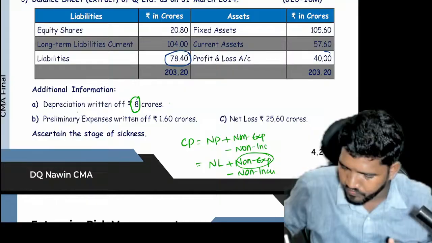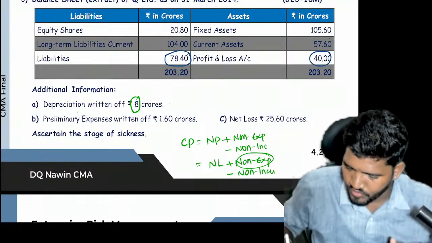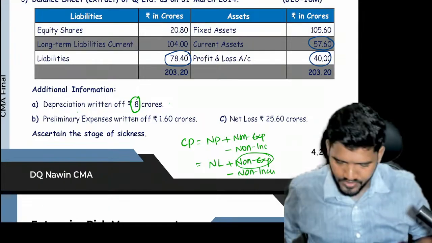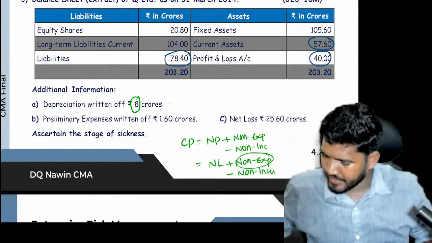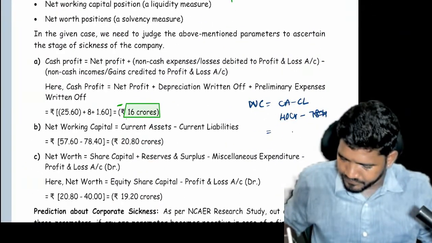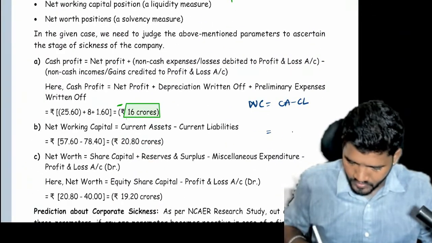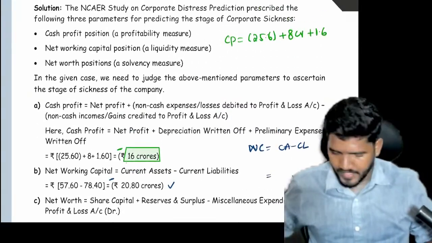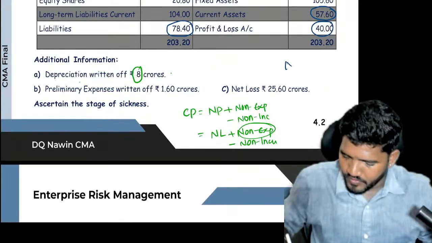Sorry, not 40, it's the P&L account, so 57.6, sorry guys, 57.6 minus 78.4. The answer is 20.8 crores negative.